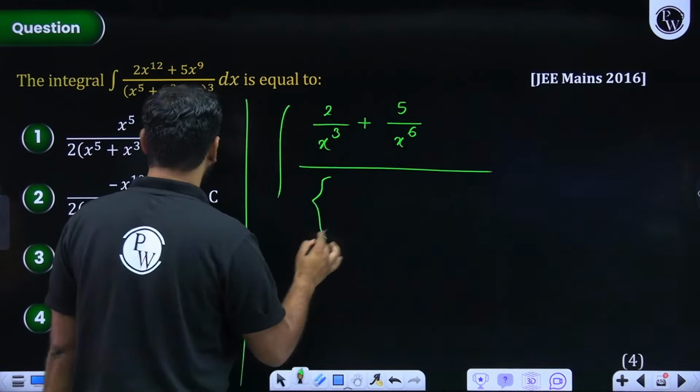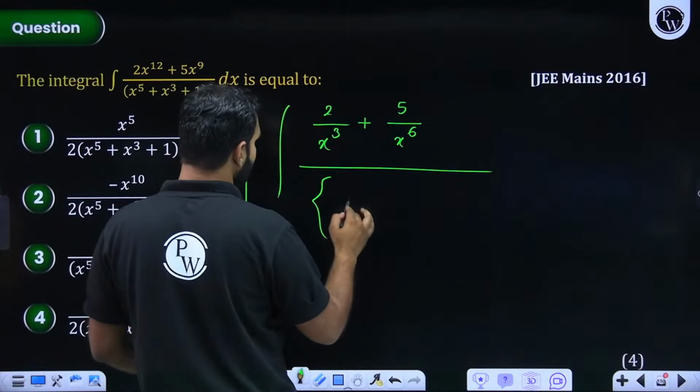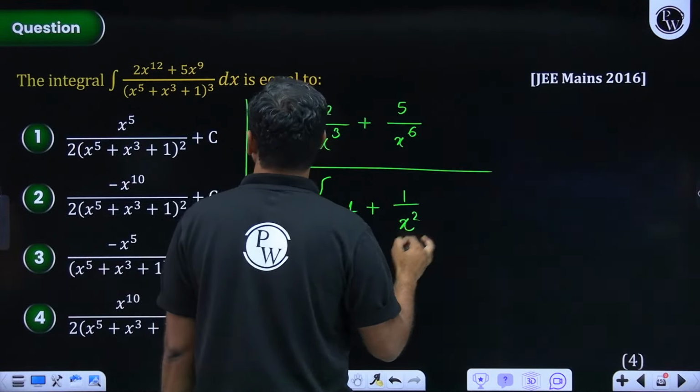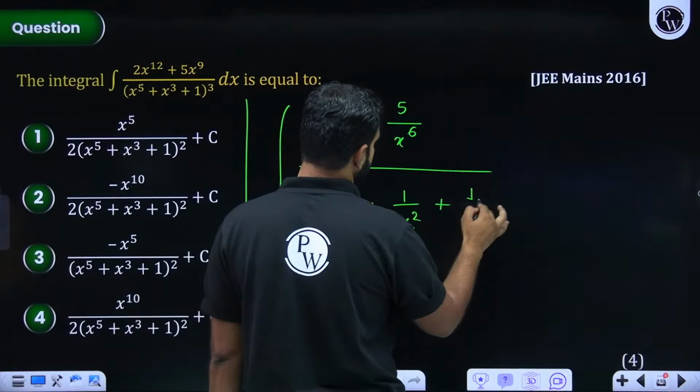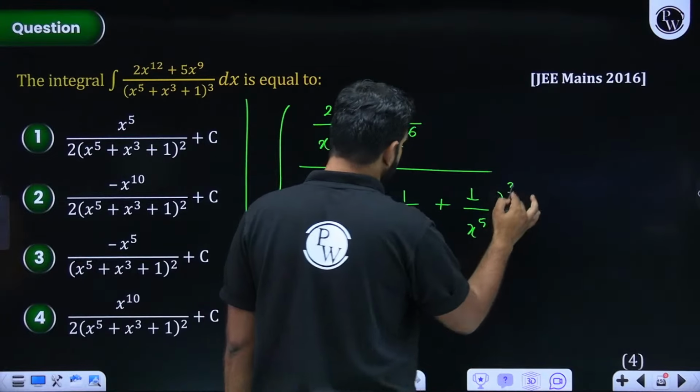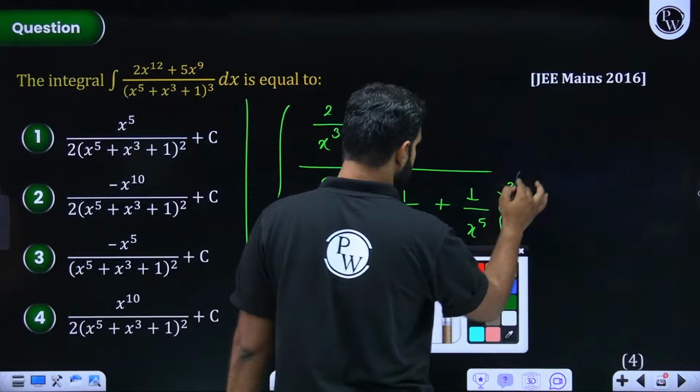Divided by, in the denominator you have x to the power 5, you have taken common 1. And there it is 1 by what? x square. And here it is 1 by x to the power 5. Correct me if I'm wrong. Everybody got this? Everybody understood this?